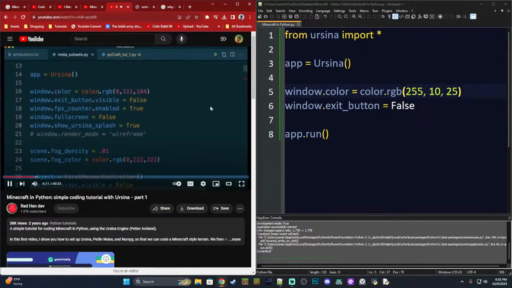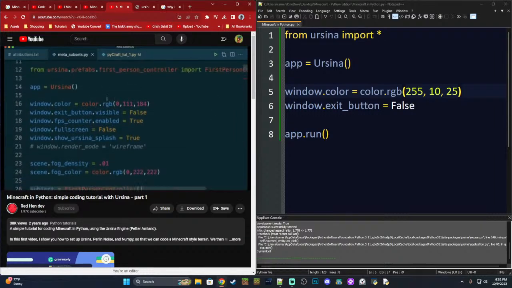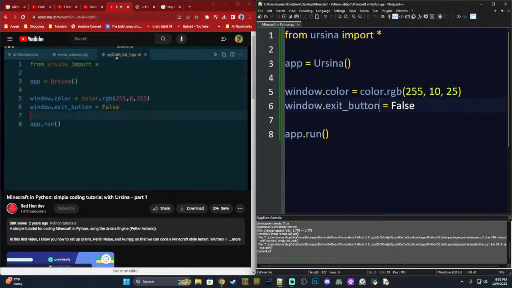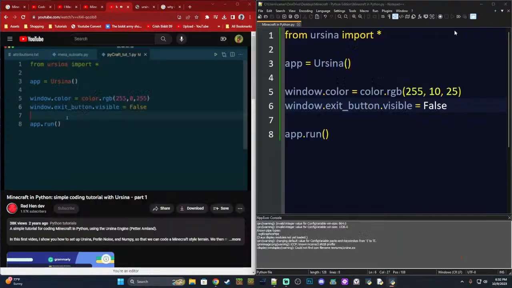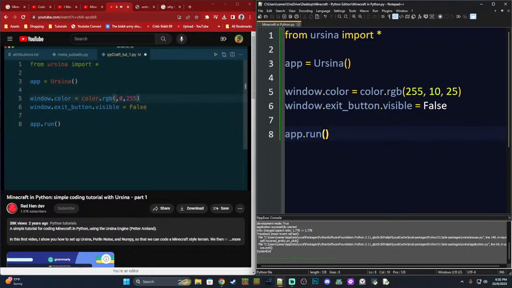Window color. Window exit button visible. Aha. That's what I got. Window exit button visible. So exit button visible is false. Now if you run it, we don't have an exit button. Cool. We're gonna have to change this pink. That was a little painful.